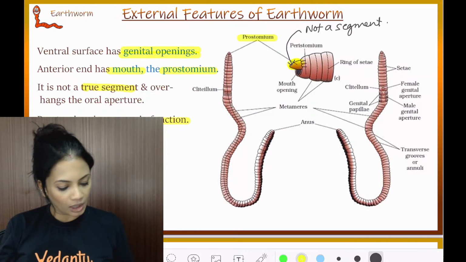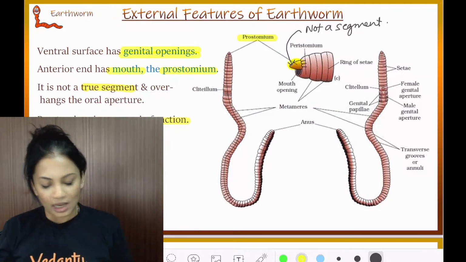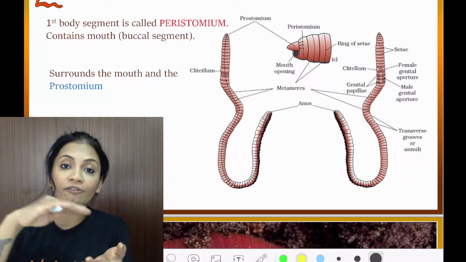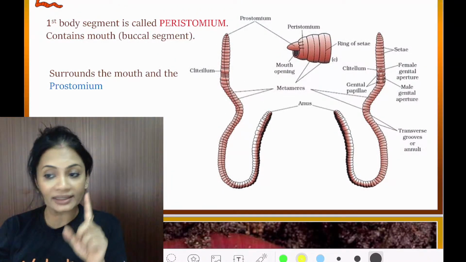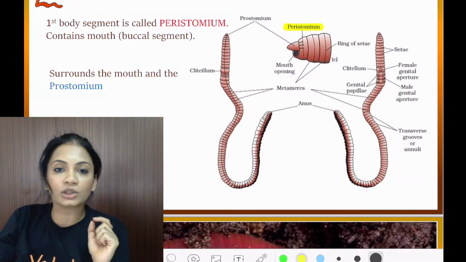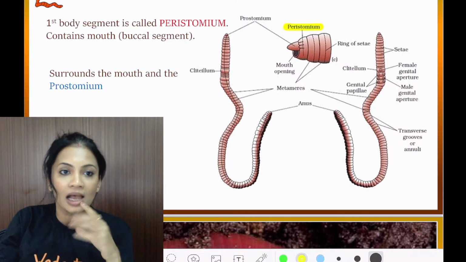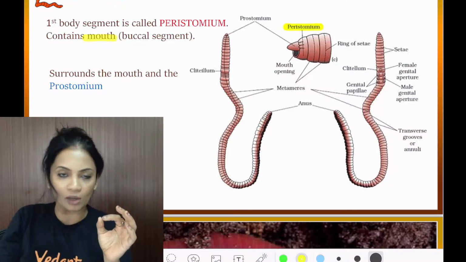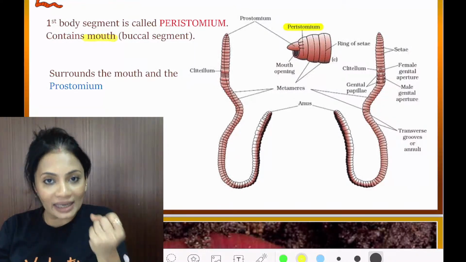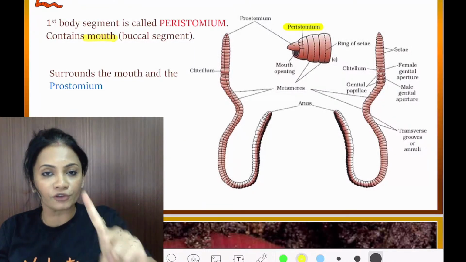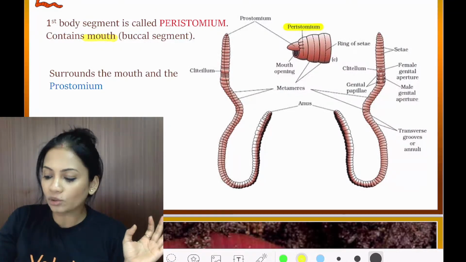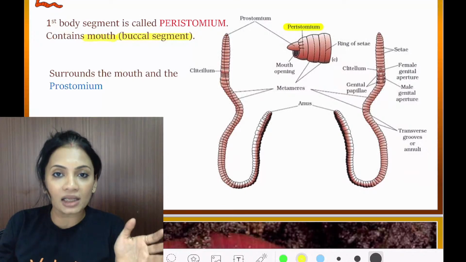Now, after the prostomium, prostomium is just covering the mouth. It's not a segment. So let's start with the very first segment. The very first segment is called the peristomium. That is the part which has the mouth. So the prostomium was covering the mouth, and the peristomium contains the mouth. What is the first segment called? Peristomium, or you can even call it the buccal segment.